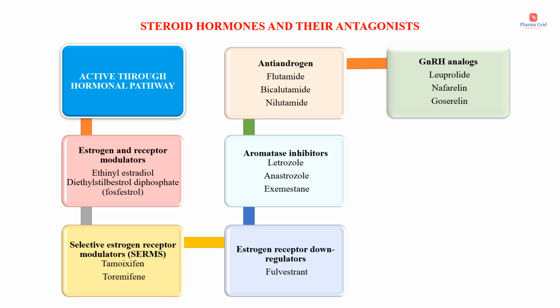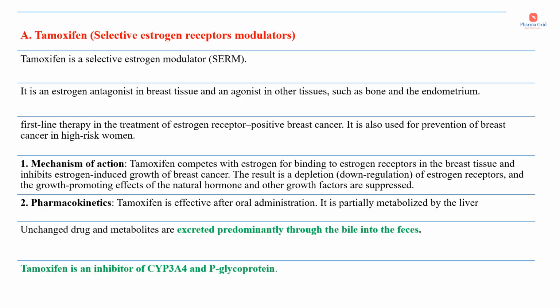Examples include leuprolide, nafarelin and goserelin. So the first drug is tamoxifen. Tamoxifen is a selective estrogen receptor modulator. In short, we can say that it is a SERM, that is selective estrogen receptor modulator. It is an estrogen antagonist in breast tissue and an agonist in other tissues such as bone and the endometrium.